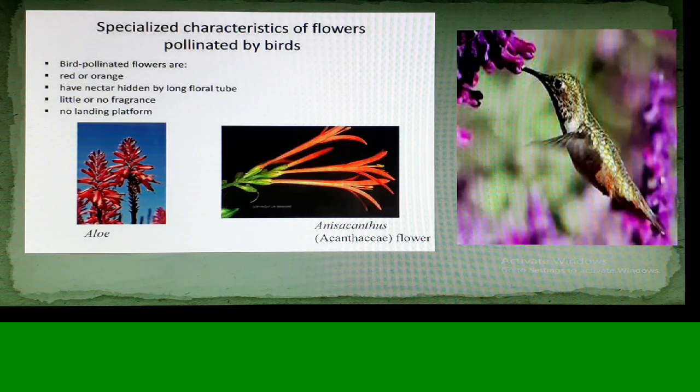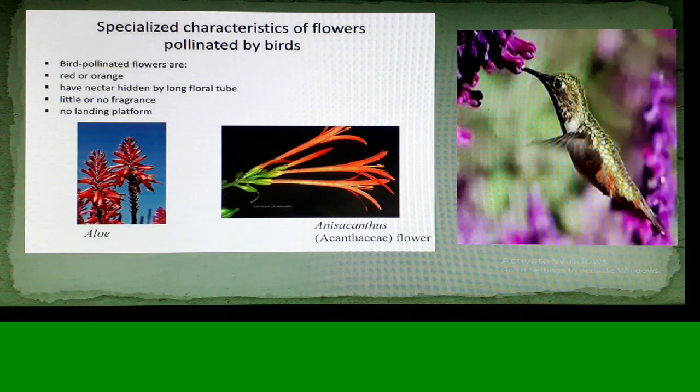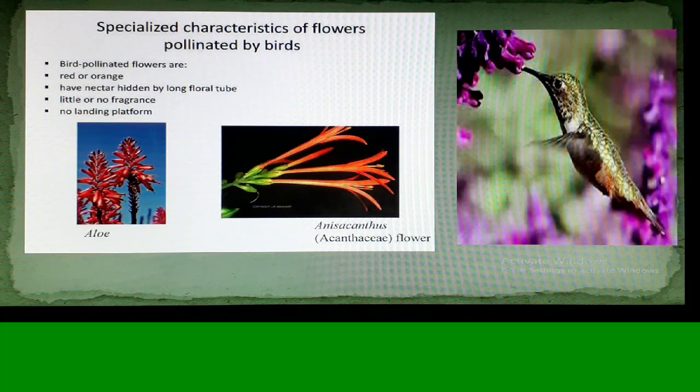They have a lot of nectar produced so that when birds come, they have a sufficient amount to drink. But this nectar is held in a floral tube made by the petals, and no fragrance is required or no landing place. Nature has favored this adaptation, that the beak of the bird is equivalent to the length of the floral tube. This is another wonderful feature.